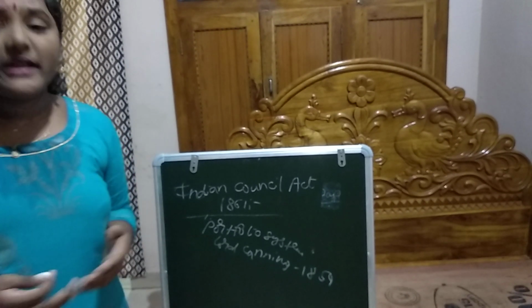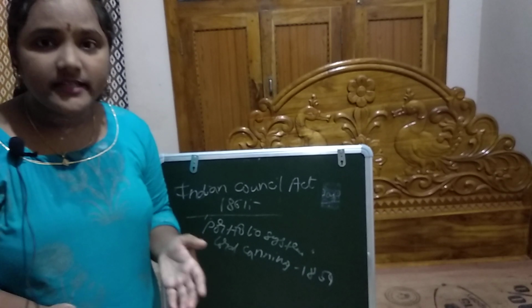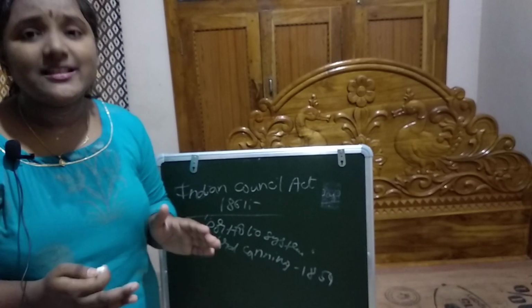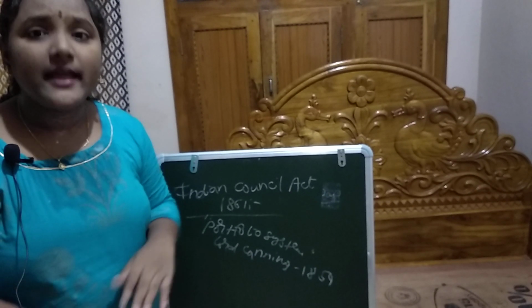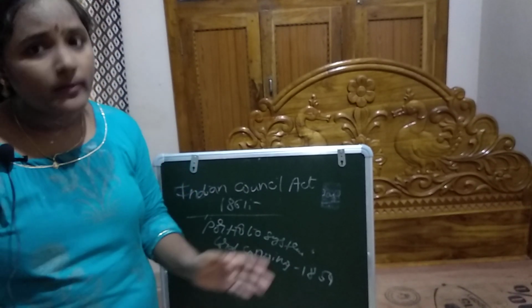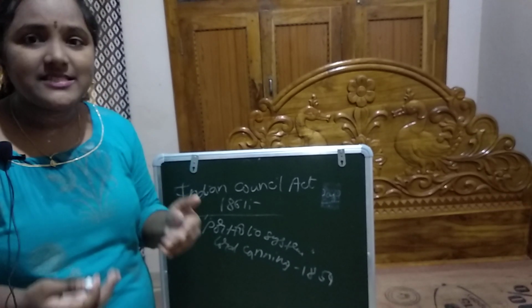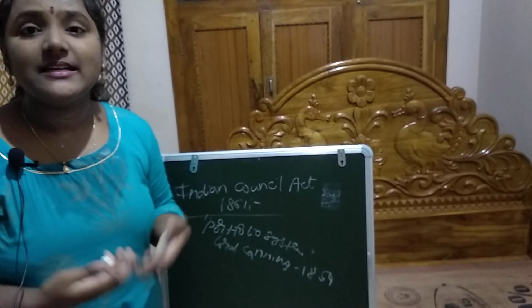Coming to the provisions of the Indian Councils Act of 1861, this act for the first time associated Indians with the law-making process. At that time the Viceroy of India was Lord Canning. He nominated three Indians: the Raja of Benares, the Maharaja of Patiala, and Sir Dinkar Rao.